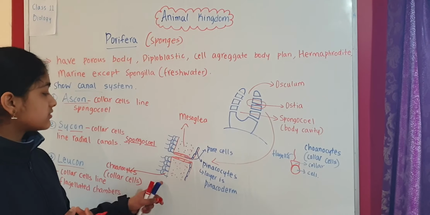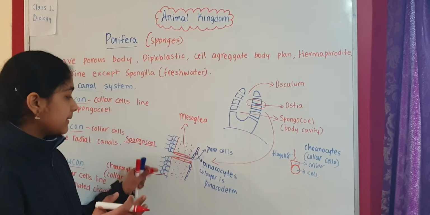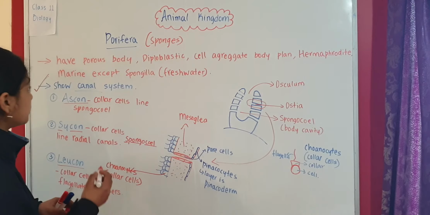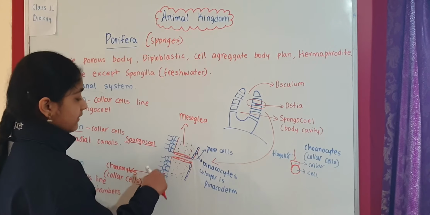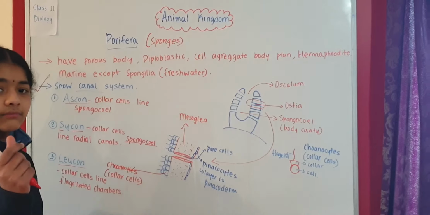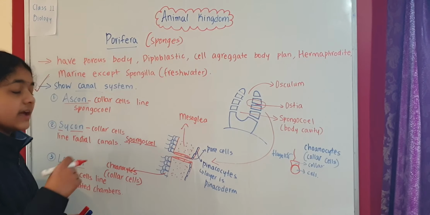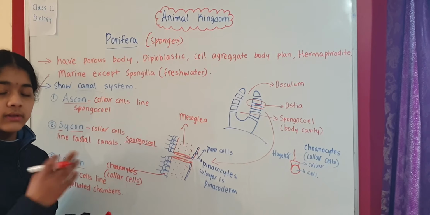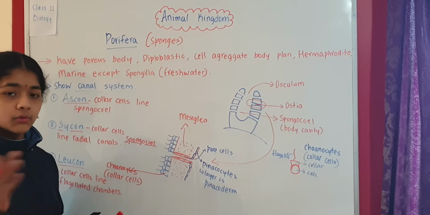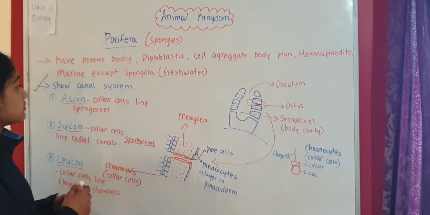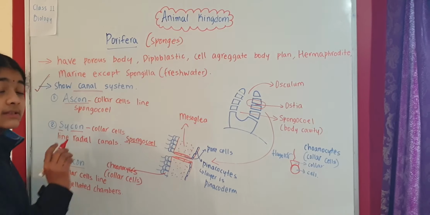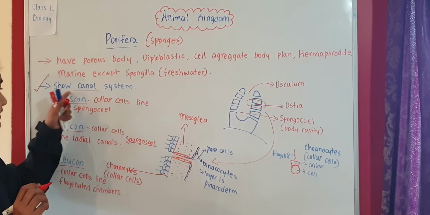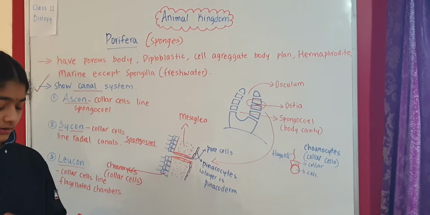These choanocytes basically help in transportation of water. The choanocytes have this flagella, right? The flagella helps in the locomotion of the water inside. That means they show the canal system. Canal system is mostly associated with water.